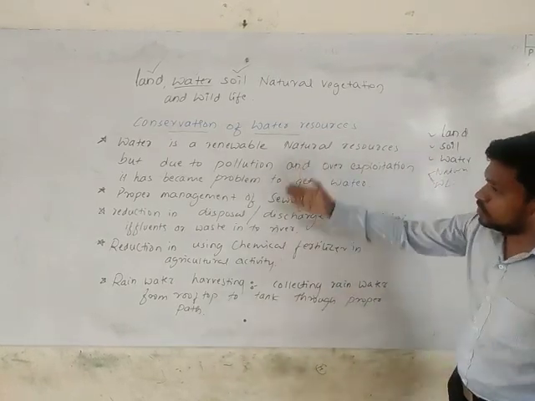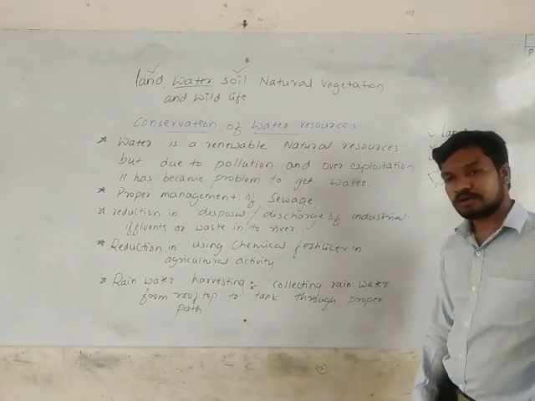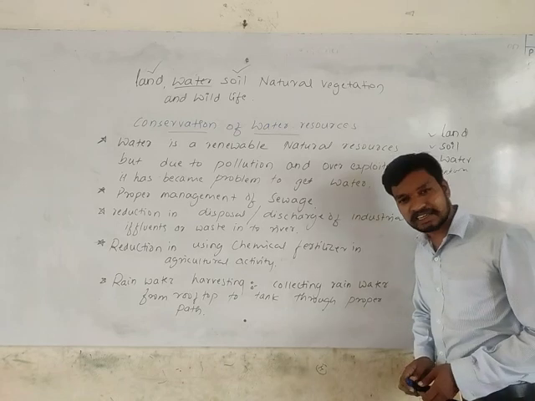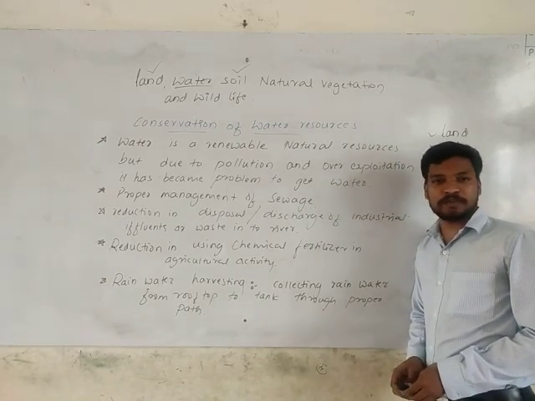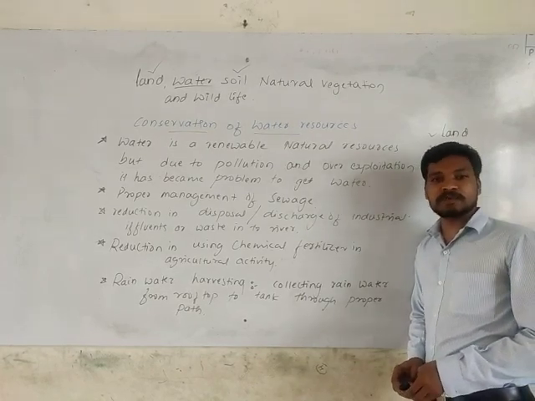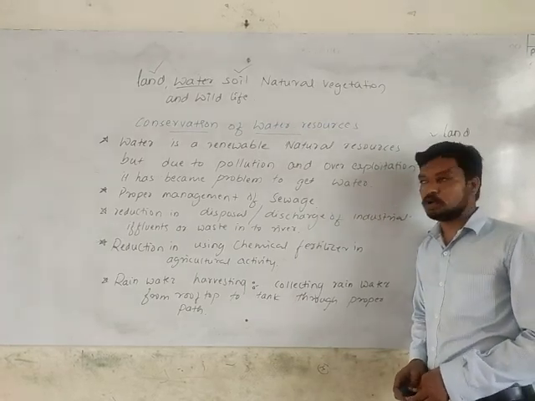So this is about the water, the conservation of water resources. We must conserve the water resources because it's a basic need. It is a renewable resource, but due to the pollution and contamination of water, we are facing a problem. We are getting a scarcity of water because of pollution.